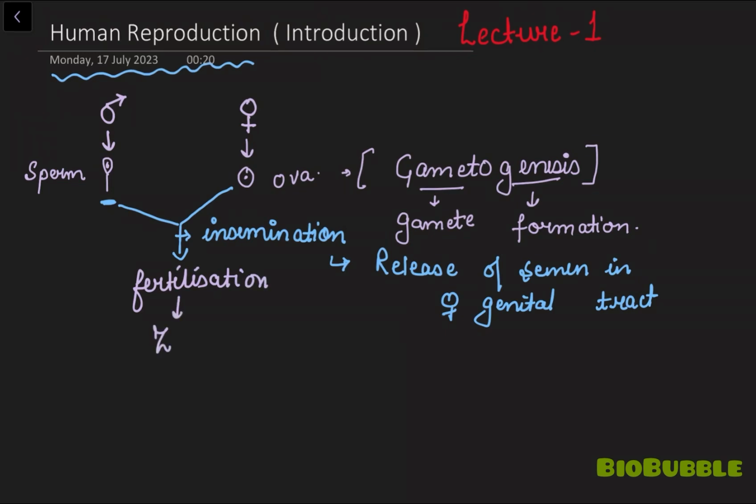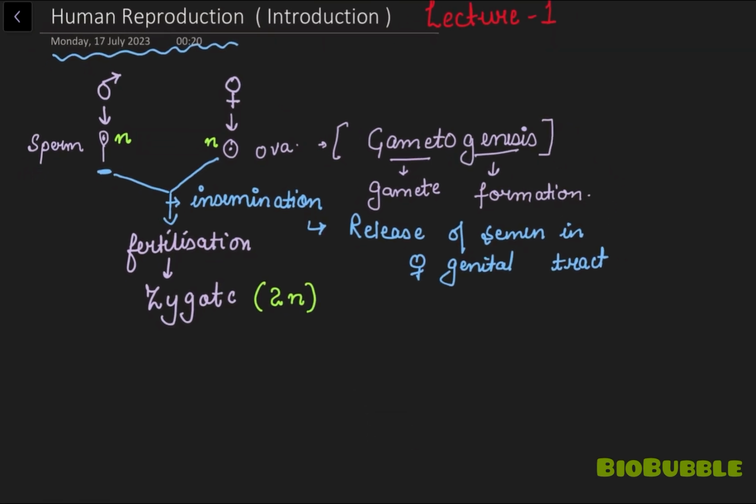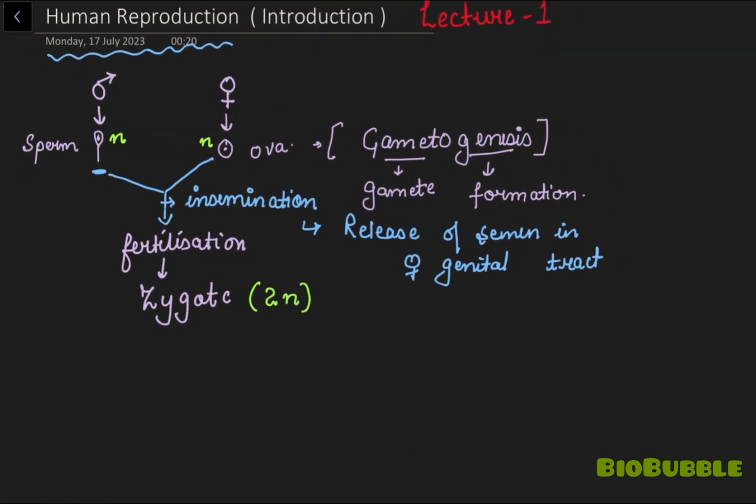After fertilization, a diploid zygote will be produced. Why am I saying diploid? Diploid means the zygote, the fused cell, will get one chromosome from father and one chromosome from mother. So a haploid sperm and haploid ova will fertilize and give rise to diploid zygote. Okay, we will discuss all these things in detail further in this chapter only. I am giving you a short introduction of what we will be going to study in this chapter.